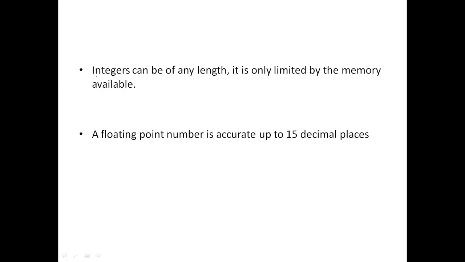In Python we can take an integer of any length, limited only by the memory of our computer system, that is the main memory. So you can take a variable which has a very huge value. If you can type this value in Python, it is acceptable, there is no problem with it.